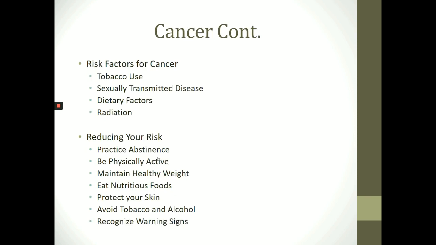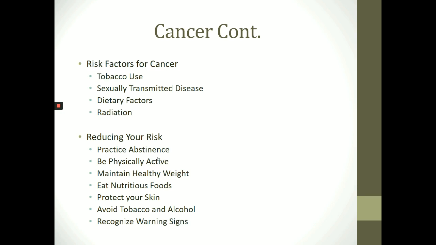Now let's look at risk factors for cancer. Abnormal cells that have the potential to become cancer cells are produced every day, and the immune system destroys most of them. If the immune system becomes weakened or the number of cancer cells becomes overwhelming, cancer may develop. In some cases, normal cells change by themselves. In others, a faulty gene may have been inherited. Between 5 to 10% of cancers are hereditary. The majority of cancers are caused by exposures to certain factors that increase the risk of cell damage.